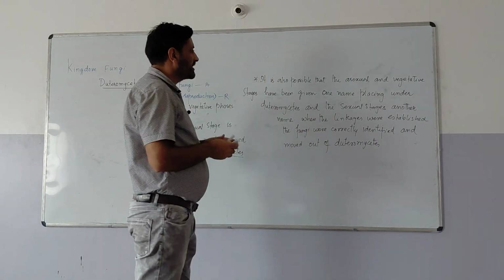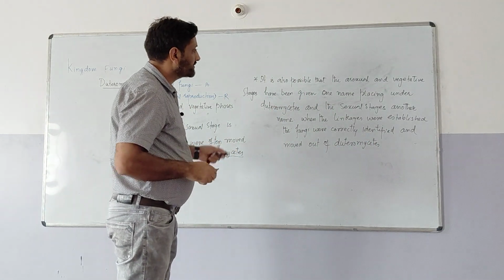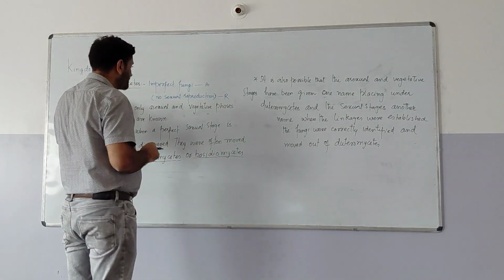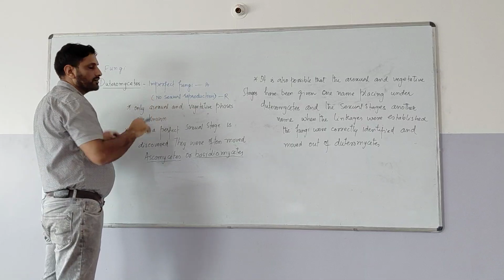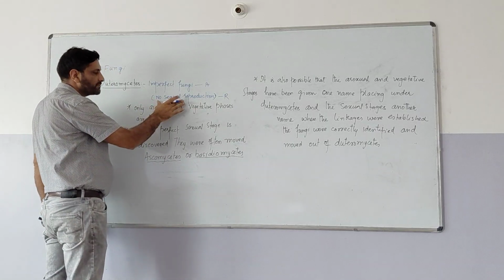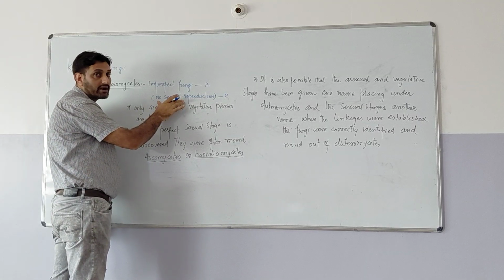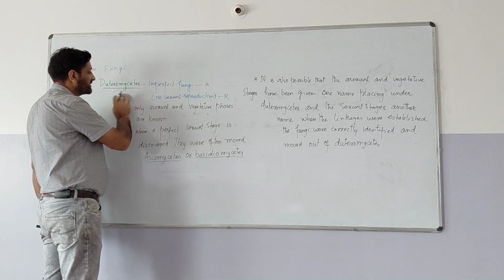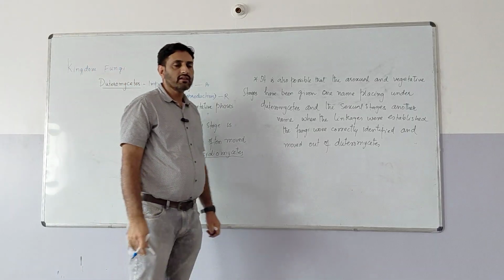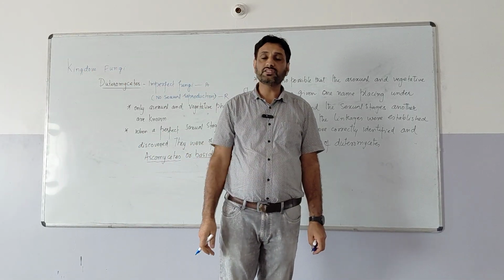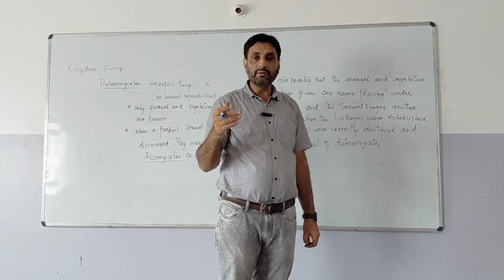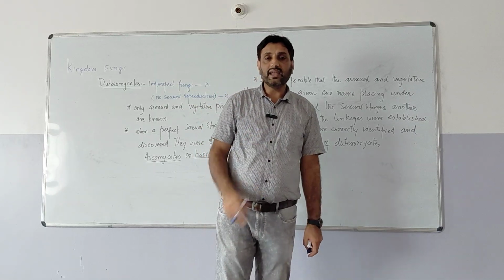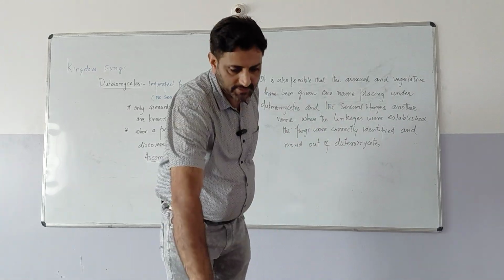So this is the case. The scientists produced this type of class. Deuteromycetes is identified when a species is not having sexual reproduction, but can reproduce asexually and vegetatively. Whenever a perfect sexual stage is identified, those species will be moved out of the Deuteromycetes and placed into the Ascomycetes and Basidiomycetes.